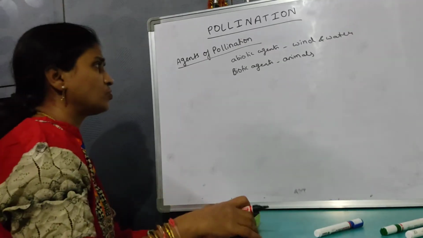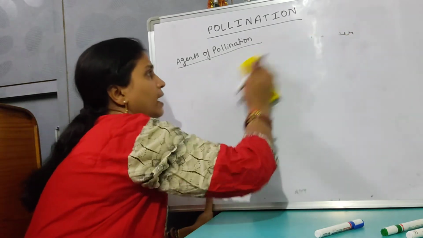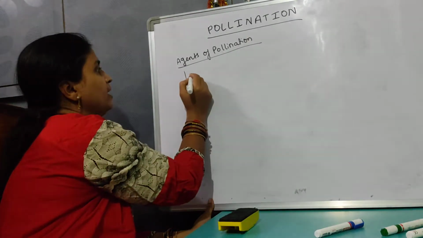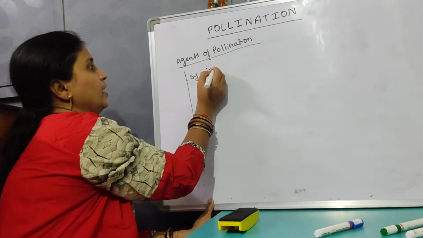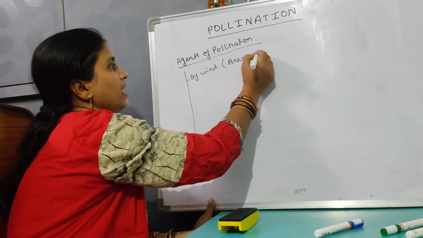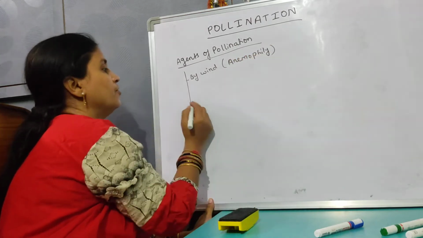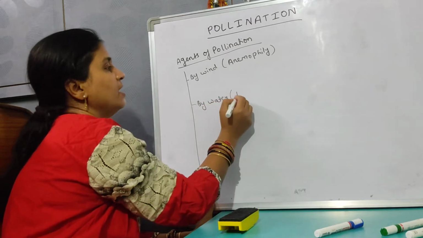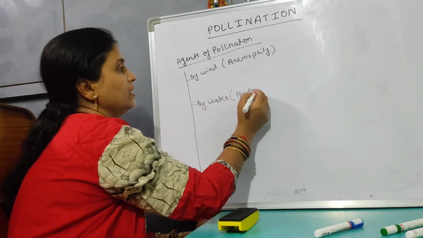So if pollination takes place by wind, it is called anemophily. If it takes place by water, such type of pollination is called hydrophily.